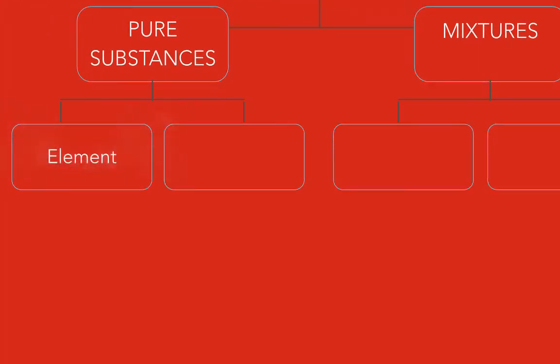Now, pure substances are then classified into two branches themselves. We have elements and we also have compounds. Now, elements are the purest of pure substances, as they are made up of only one kind of atom. Because they are made up of only one kind of atom, they cannot be separated by chemical means. They are the only type of matter that cannot be broken down any further. So again, they are the purest of pure. If we break down an atom any further, then we lose the material that we consider matter. So that is why we say that elements cannot be broken down further.